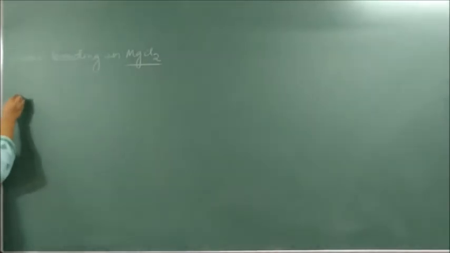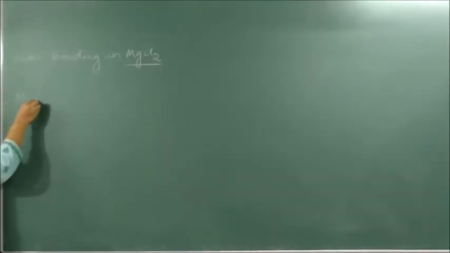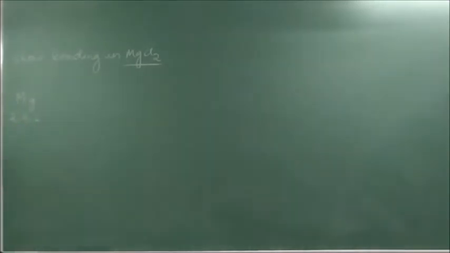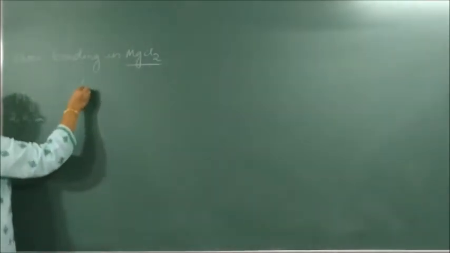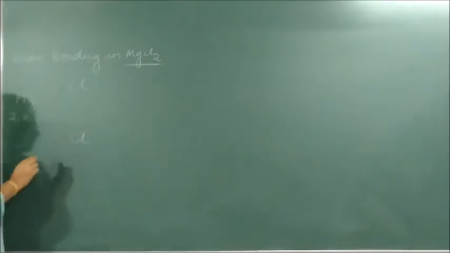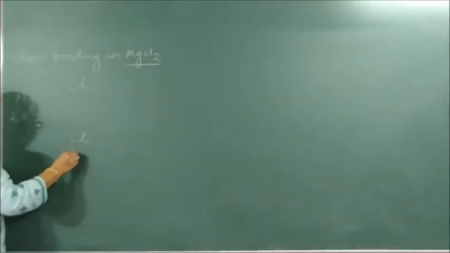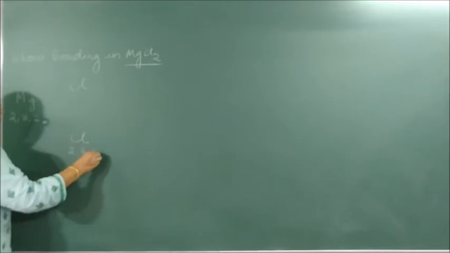First the rough kind of bonding. Mg, it has got what? 2, 8, 2. It is a metal. What is its atomic number? 12. Its configuration is 2, 8, 2. Cl2 means how many Cl do you take? 2 Cl. Each Cl has a configuration 2, 8, 7.